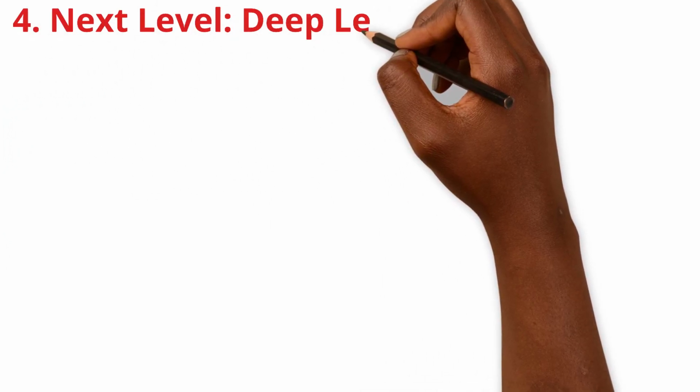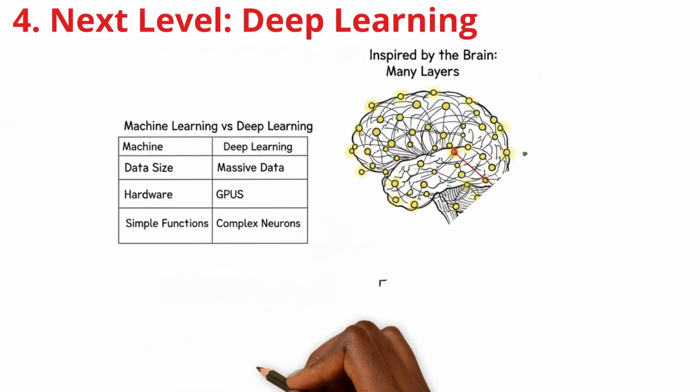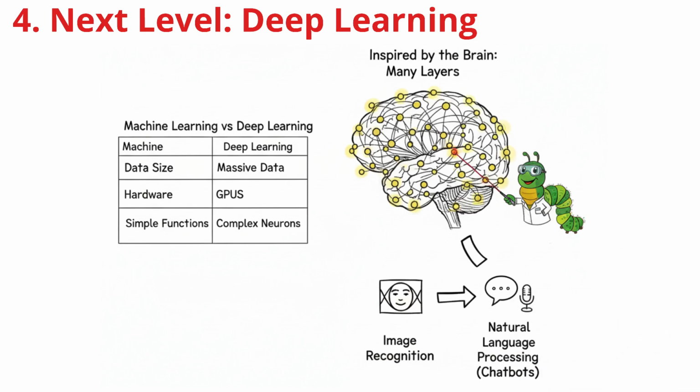Now, let's take it to the next level with deep learning. This is a specialized version of machine learning inspired by the human brain, using multi-layered artificial neural networks. While standard machine learning works well with smaller data sets on a regular computer, deep learning is a different beast. It requires massive amounts of data and heavy-duty hardware like GPUs to handle its complex, multi-layered neurons. This is the incredible power behind image recognition and the chatbots that sound almost human.